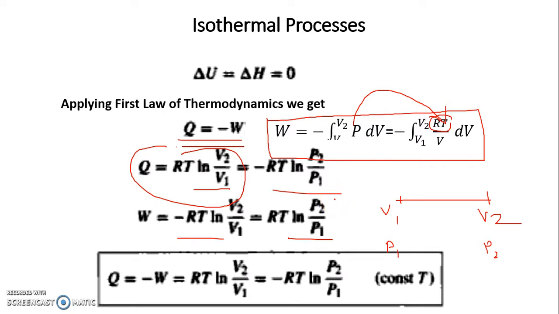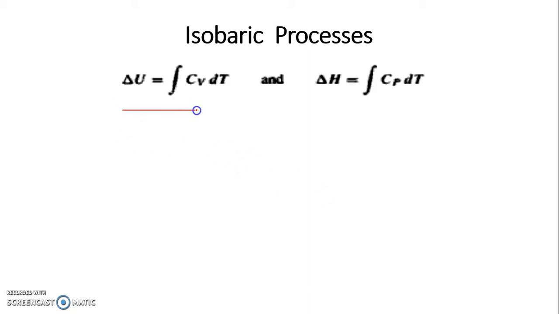Don't need to mug up any of these equations. You can just arrive at them by applying the proper way. Isobaric process, we already have seen as a constant pressure process. So we know that delta U is equal to this, delta H is equal to this. Keep in mind, now I can write delta U is equal to Cv dT for every process, delta H is equal to Cp dT for every process, as long as the process is taking place for an ideal gas.